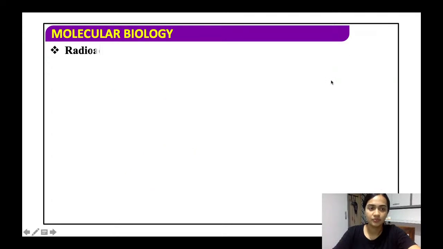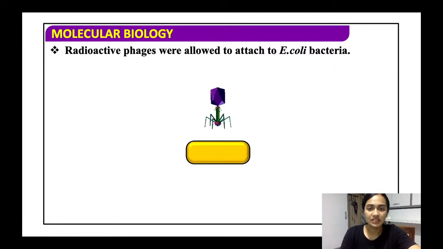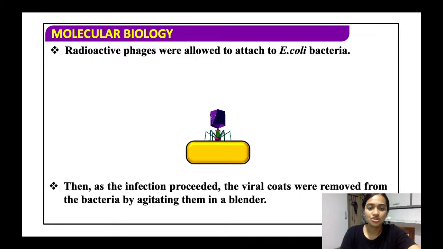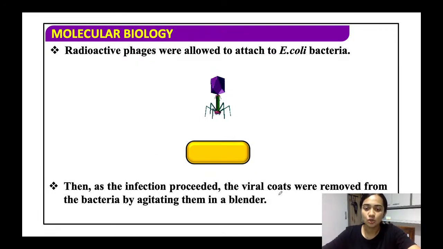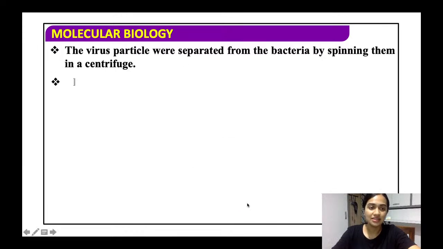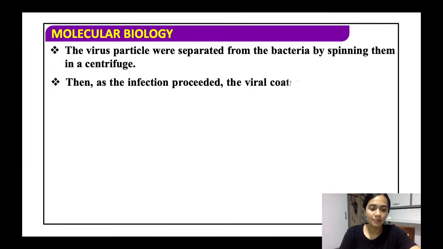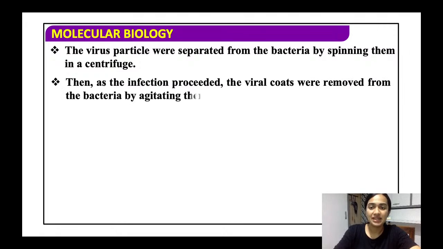All right. Now, the radioactive phages were allowed to attach to the E. coli bacteria. What happened then? As the infection proceeded, the viral coat was removed from the bacteria and they were agitated in a blender, or centrifuged. Then the viruses were separated from the bacteria by spinning them in a centrifuge.